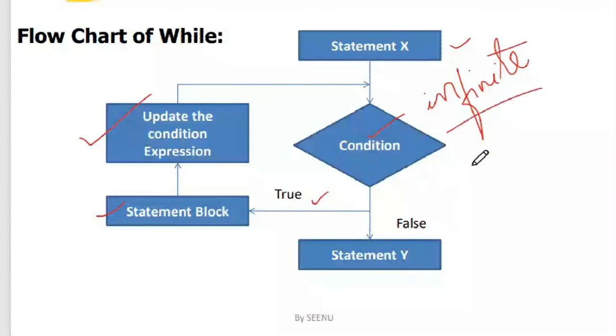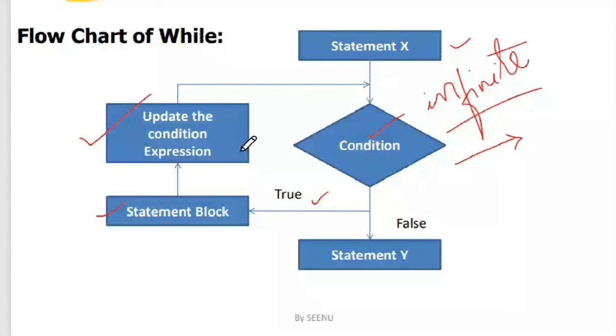And every time the loop executes and advances to the next iteration, it should be moving towards the false case. So like that you have to write. The statement that pushes the condition towards being false is this updation of the loop variable. So this step is very important.